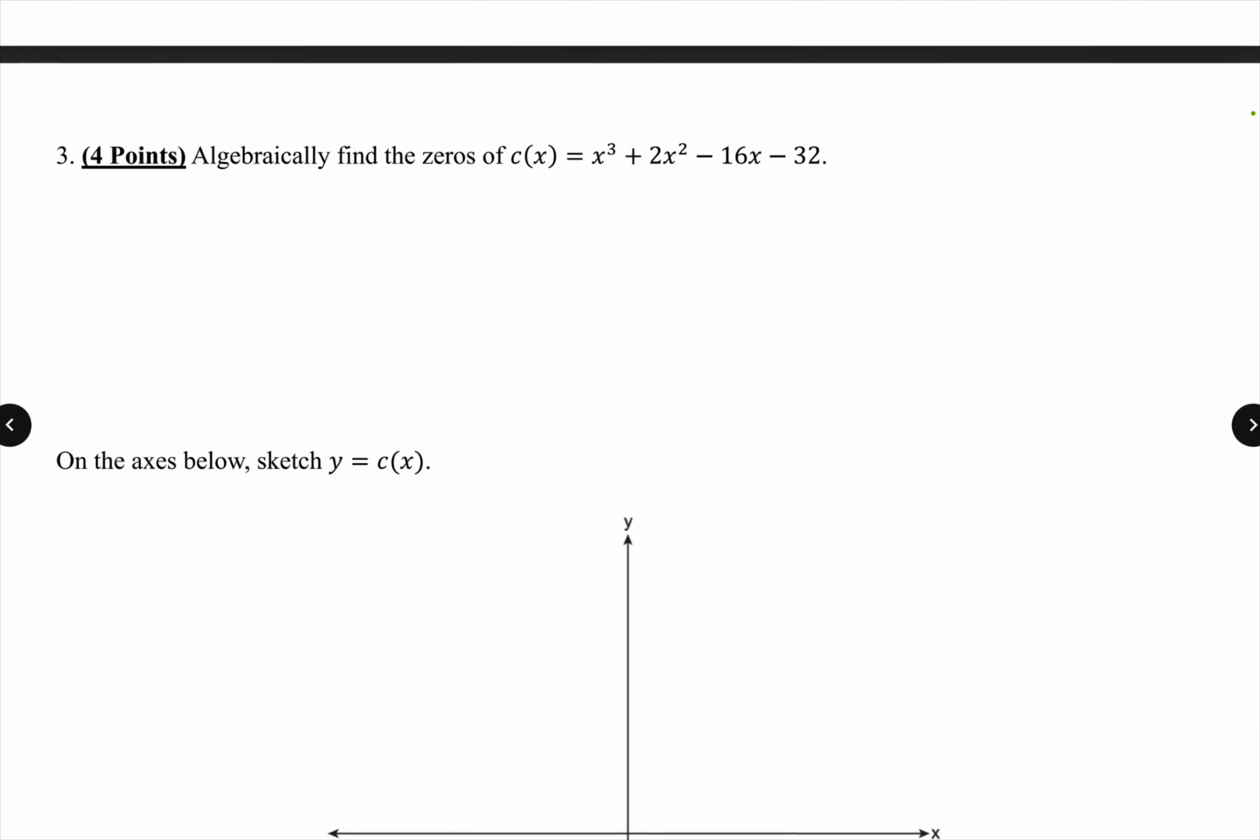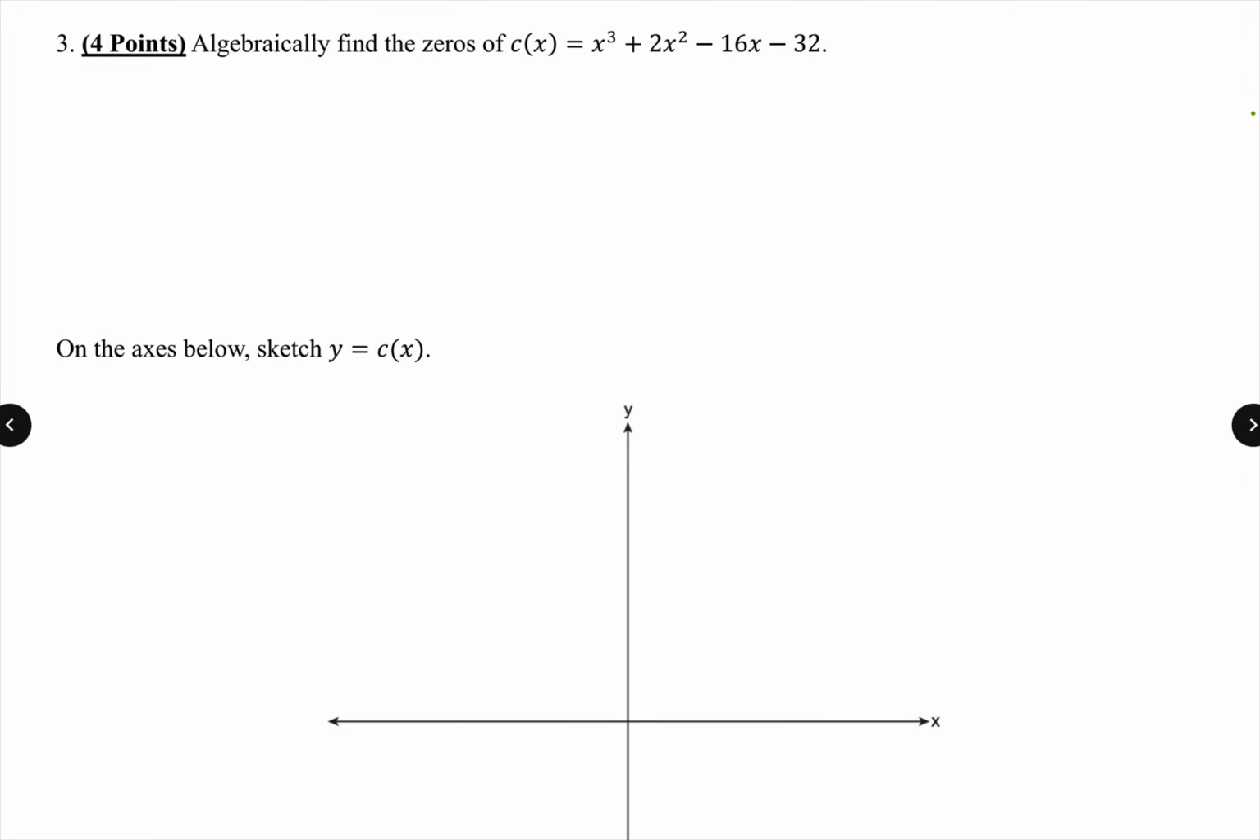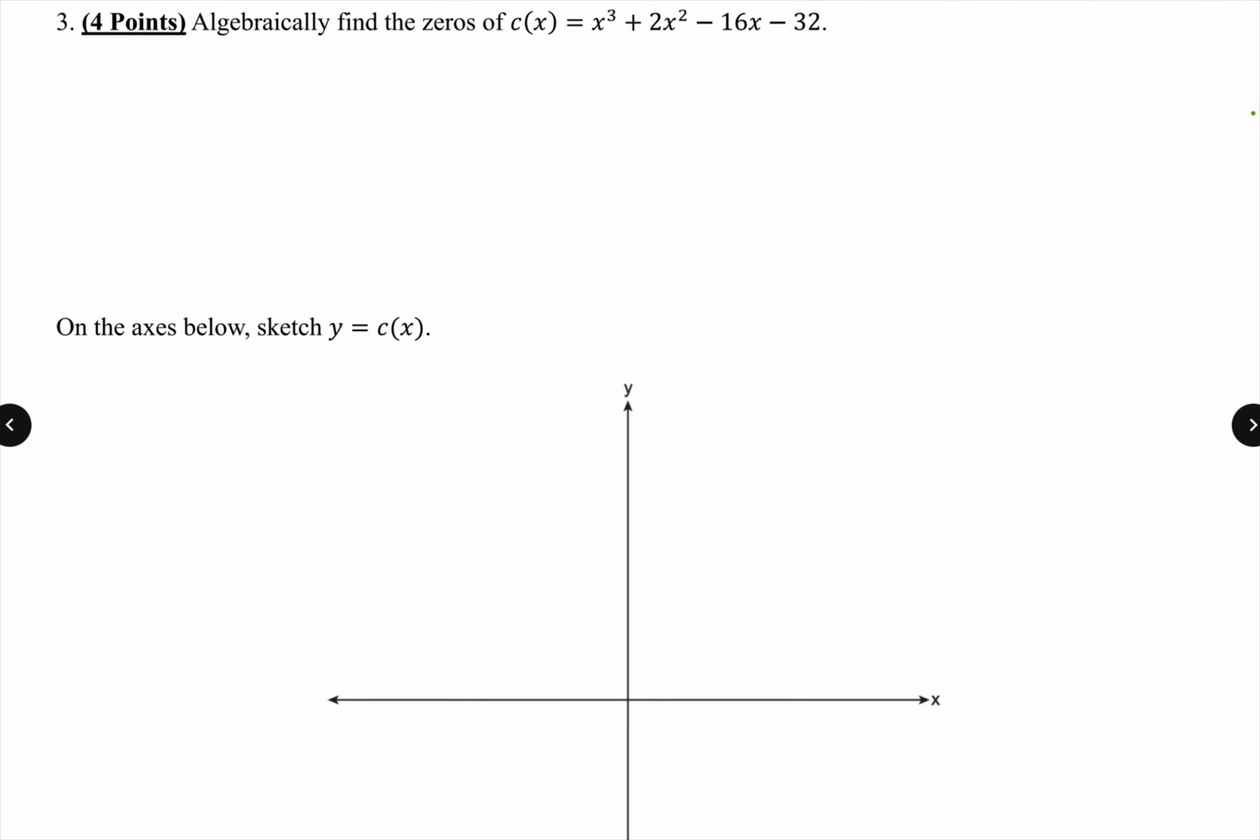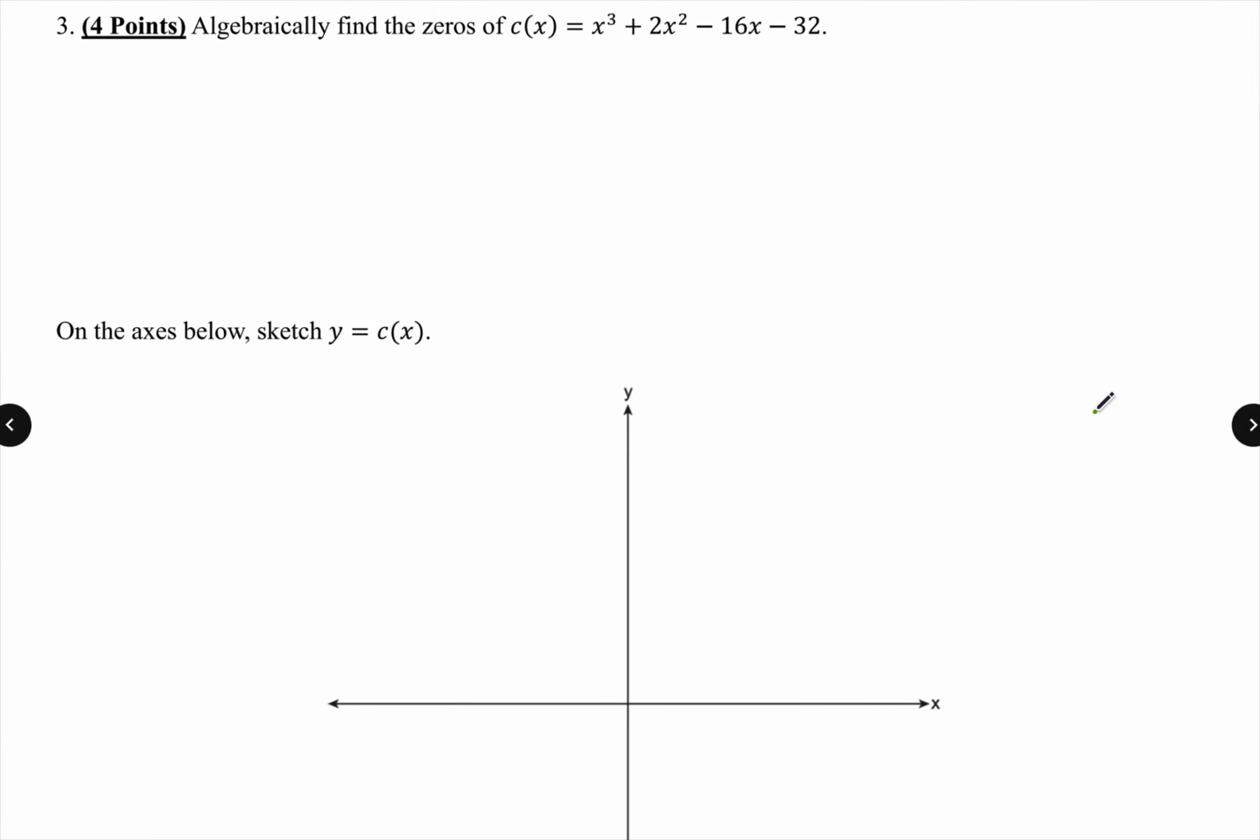Next one I like, because I feel like we never really did anything like this in class where we had to sketch the function. So first thing, I want to find my zeros of this function. This looks like one with 4 terms, which means I want to factor by grouping. I'm going to take my first 2 terms. What's my GCF here? X squared. What's left over? X plus 2.